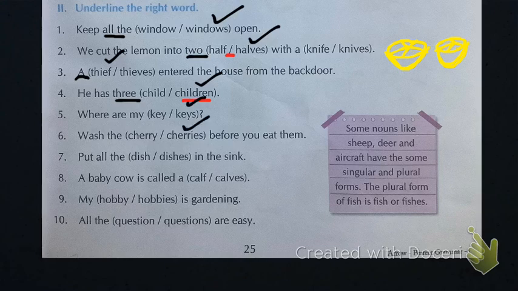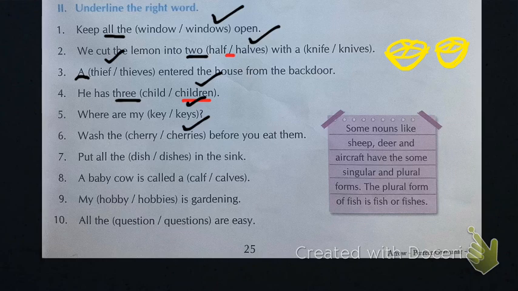Next we'll write keys, because keys are in groups. Okay, where are my keys? We don't write key, we always write keys. Then "wash the cherries before you eat them." Here students, it is not talking about one cherry, it is talking about all the cherries, like berries, different types of cherries. Before eating them you have to wash them, so you will write cherries here.